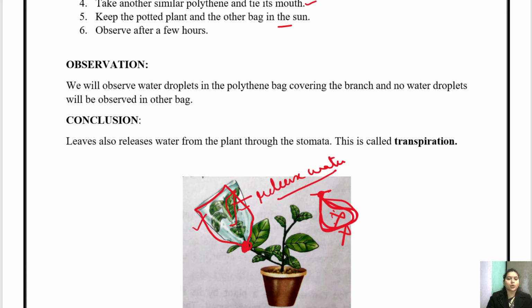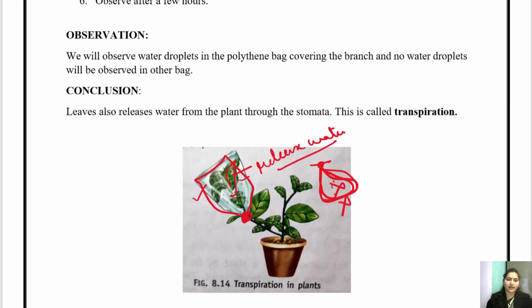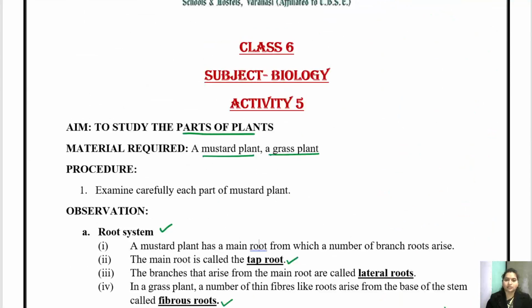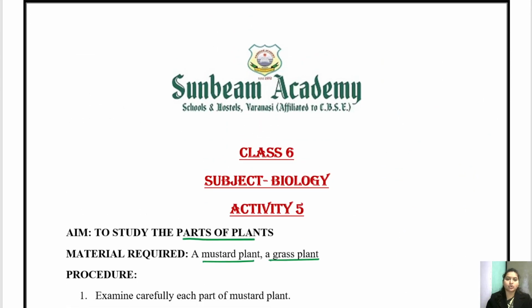Okay, so this is the activity, children. These were the activities, activity 5, 6 and 7. This you are going to do in your activity notebook and to complete your work, children. So you are going to complete your work and you will do all the activities in your activity notebook.